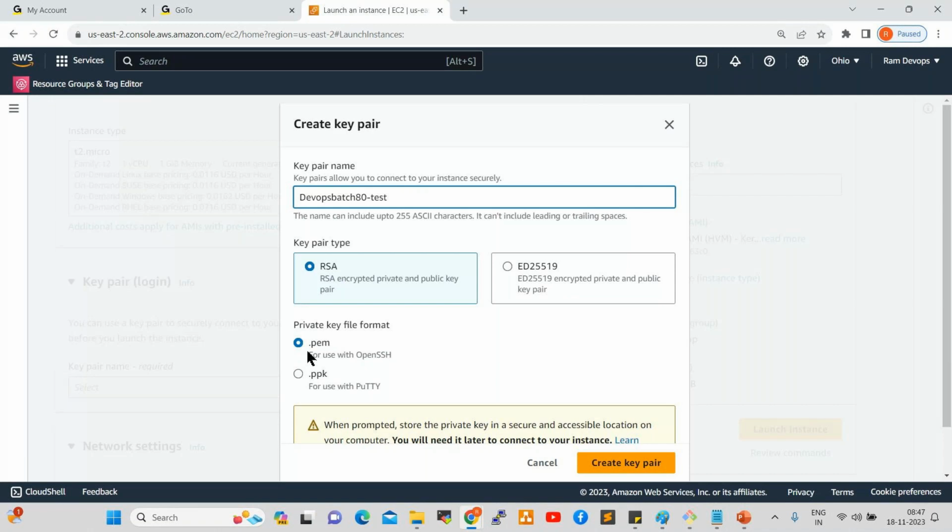Here two formats are there: .pem and .ppk. .pem is a normal PEM format, a normal notepad format. PPK means PuTTY private key format. So we can select this PEM. Okay, click on create key pair.